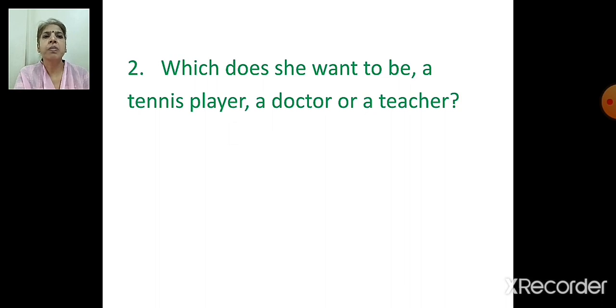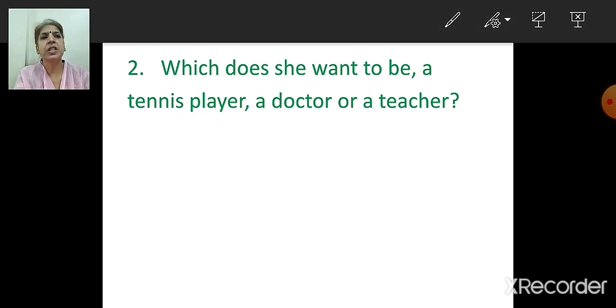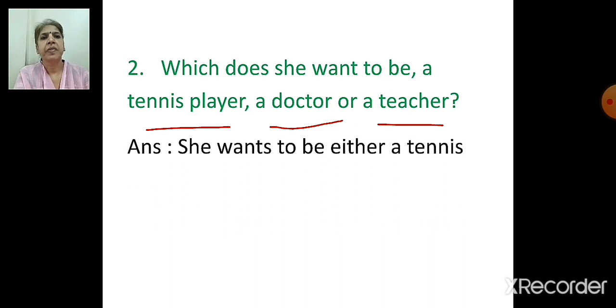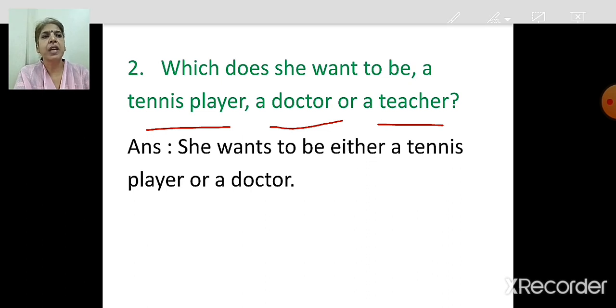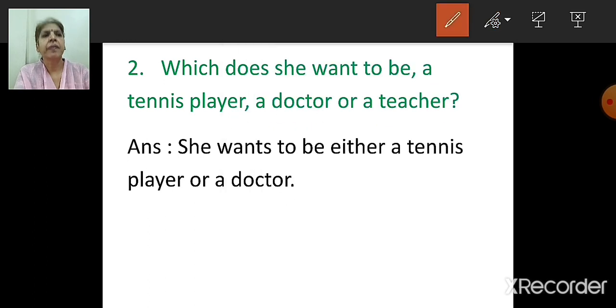Which does she want to be? A tennis player, a doctor, or a teacher? So here, children, you are having the options or alternatives: a tennis player, a doctor, or a teacher. So the answer is, she wants to be either a tennis player or a doctor. So which options have we taken? We have taken, that is she wants to be either a tennis player or a doctor. Now which is remaining? A teacher.